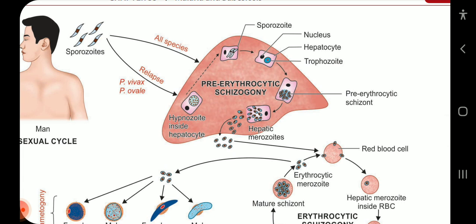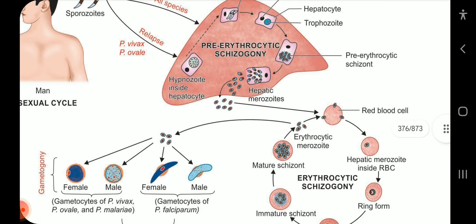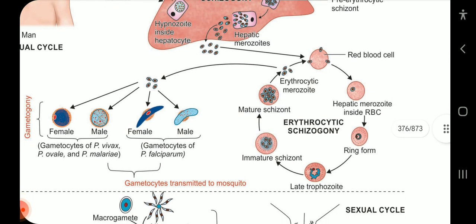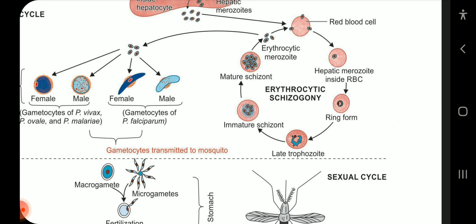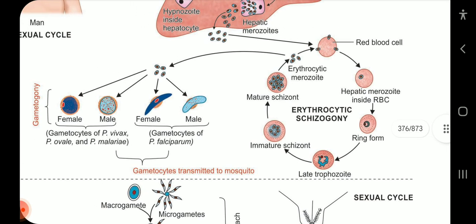In species of Plasmodium vivax and Plasmodium ovale, some sporozoites may become latent to form hypnozoites, which accounts for the relapse of malaria after many years. Now these hepatic merozoites infect the RBCs and enter the RBC membrane. They form the ring form, late trophozoite, immature schizont and mature schizont stage to release more erythrocytic merozoites.